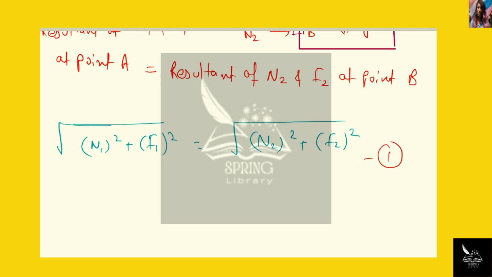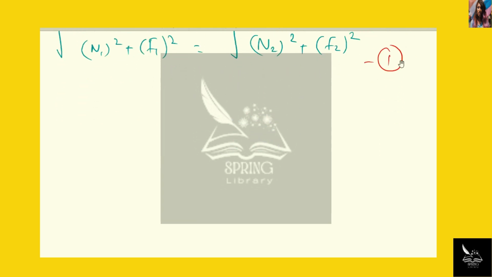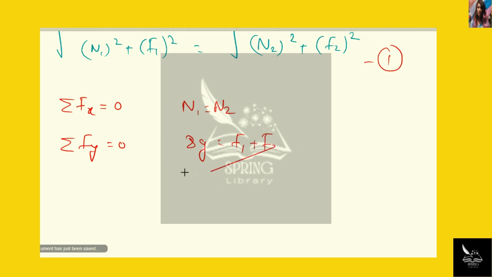Now the system is in translational equilibrium. So we can say that the net force in the horizontal direction is 0. From here we get N1 equals N2, and the net force in the vertical direction is also 0. So from here we get 8g equals F1 plus F2.